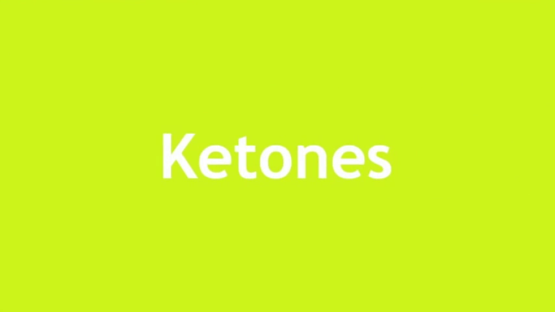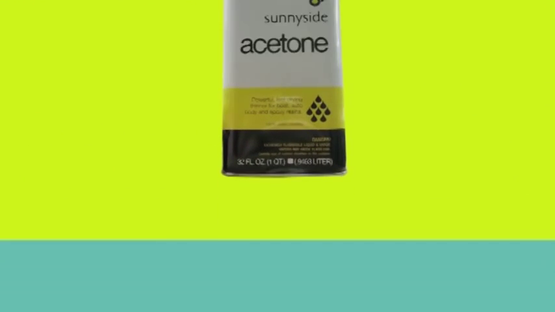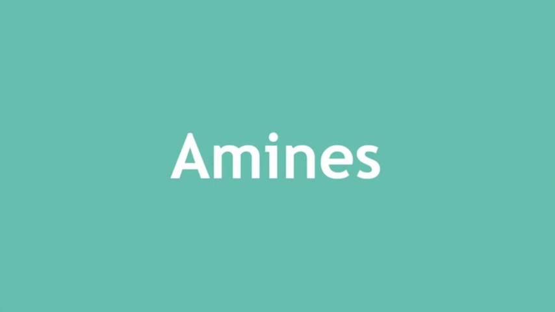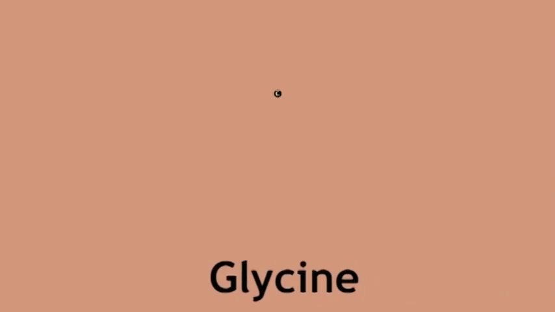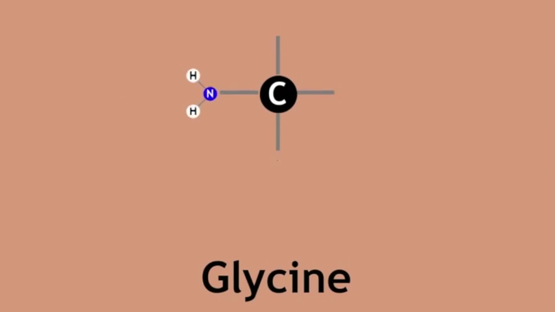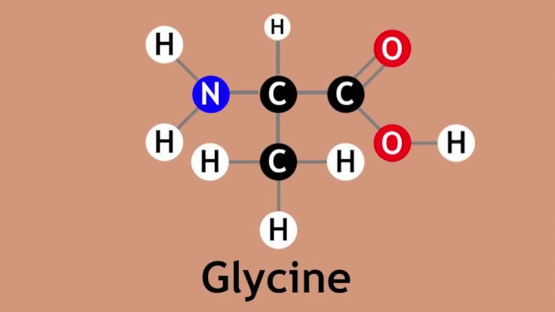There are lots more functional groups. Esters, which give molecules a sweet smell and make them useful for perfumes and flavourings. Ketones, which make molecules useful as solvents. Amines, which can be used as dyes and useful in making medicines. Some molecules have more than one functional group and give molecules different properties still.